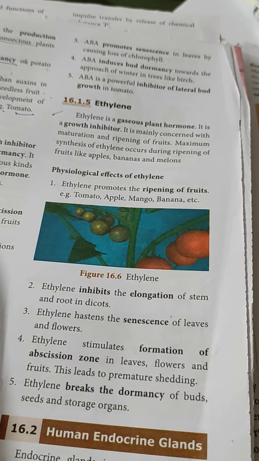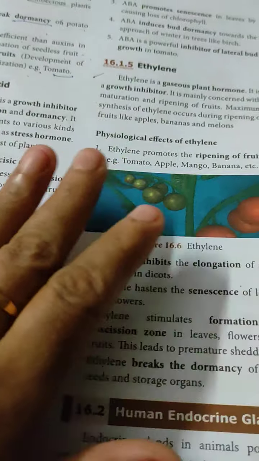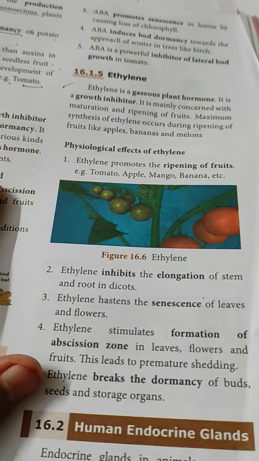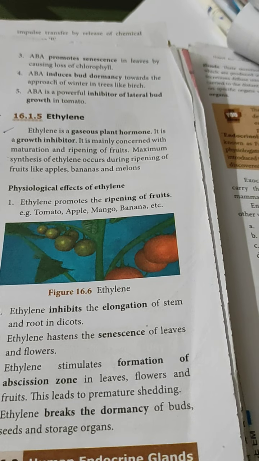Ethylene breaks dormancy in buds, seeds and storage organs. Now, the next part; this was all about the plant hormones. Now we are going to the animals, human beings. What hormones are secreted?